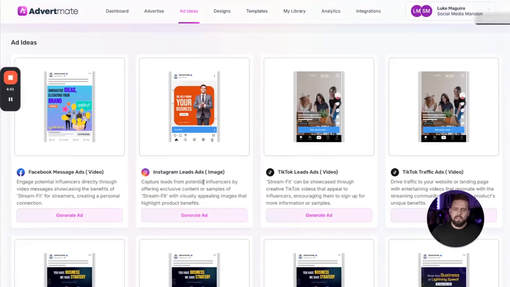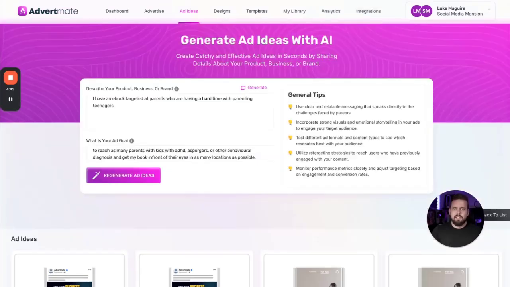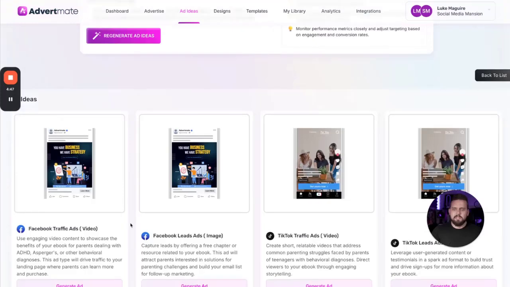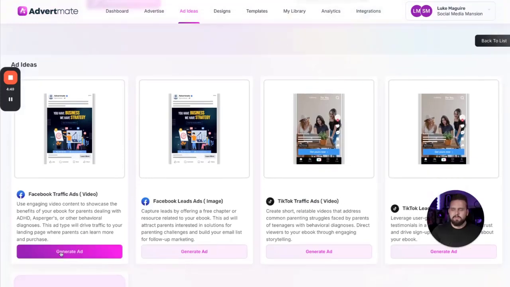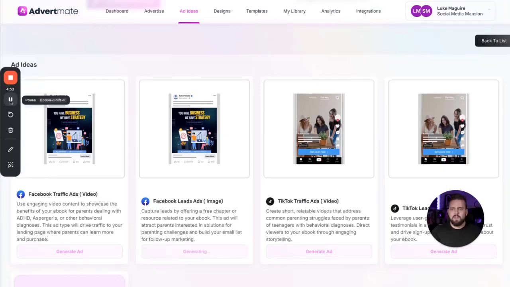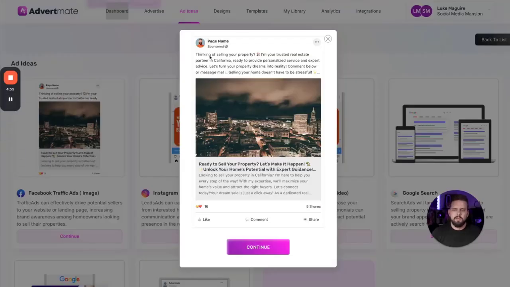Let's go ahead and do a TikTok ad here. And for this last one, let's just do a Facebook image lead ad. And I'll let these load. Alright, so it's gone up and spun up a title, an image, headlines, and it knows how to write ads that sell as well. We've trained it to create very high converting ads that convert 5 times better than if someone tried to do it manually on average.